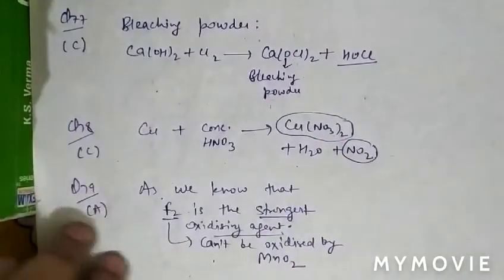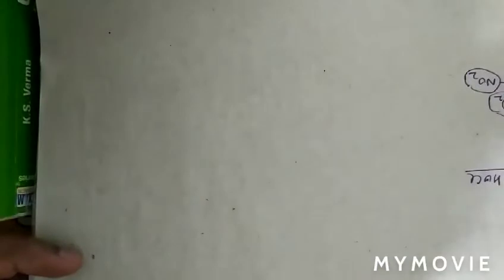See question number 80. In question number 80, what is given there? Which of the following will show polymorphism?